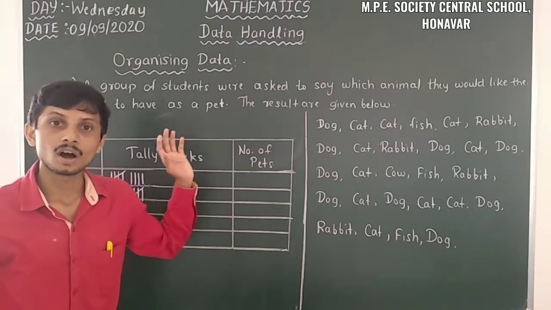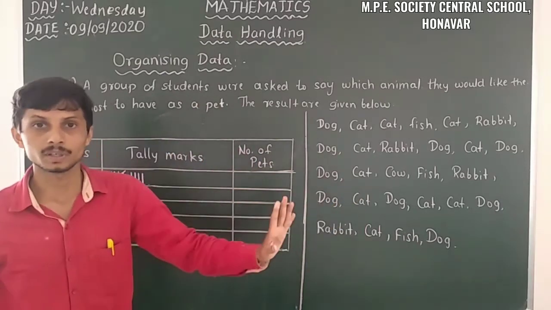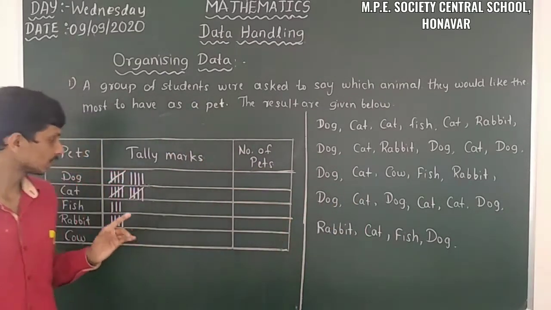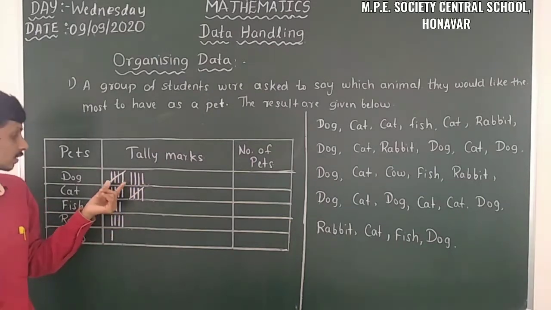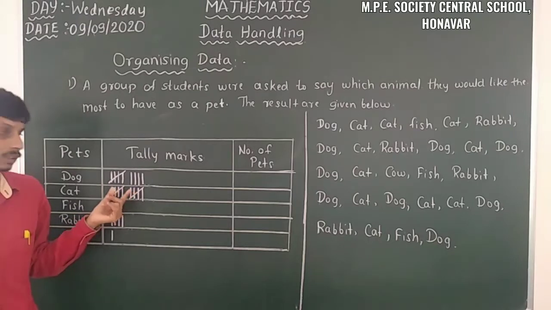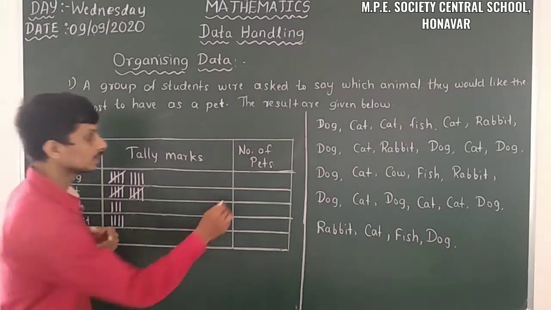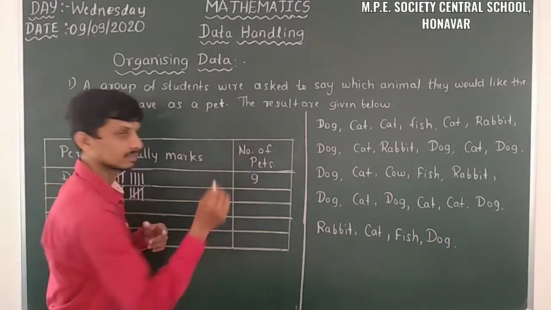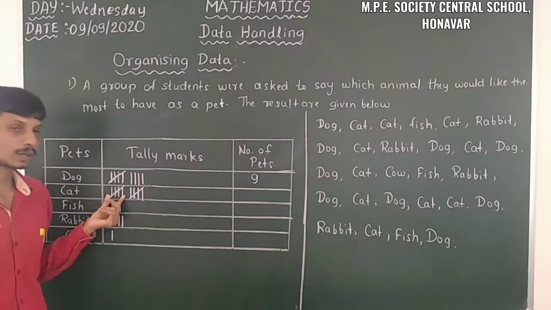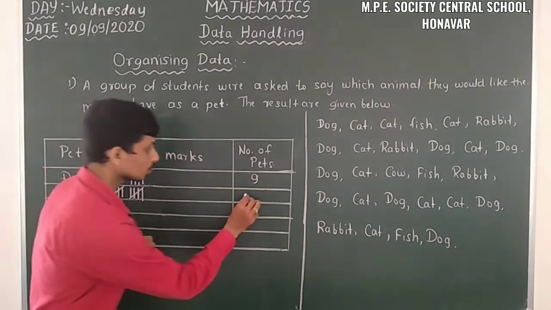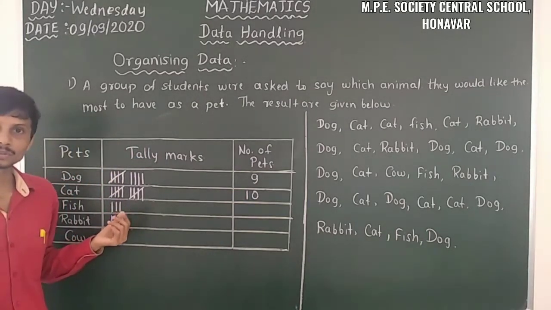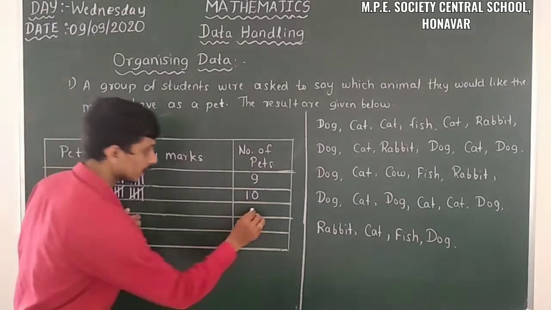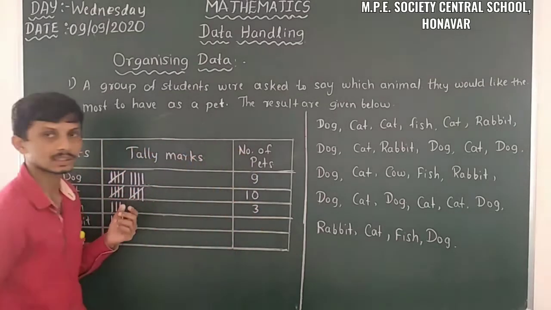So all the information is completed. Just observe here, so here 5 and 4. So we can easily analyze. It's a bunch of 5 pieces of information. So 5 plus 4, we can easily express it as 9. Then here it is 5 plus 5 is equal to 10. Then here it is not a bunch of 5, so only 3 are there. So just write here 3. So number of pets are 3.